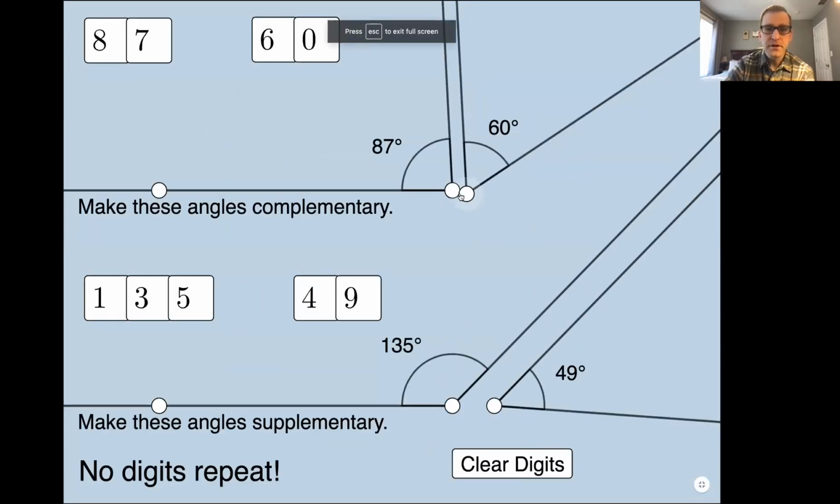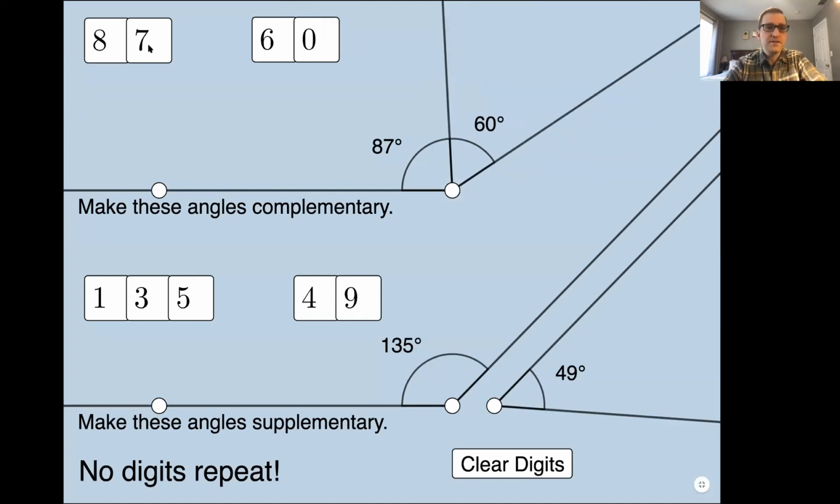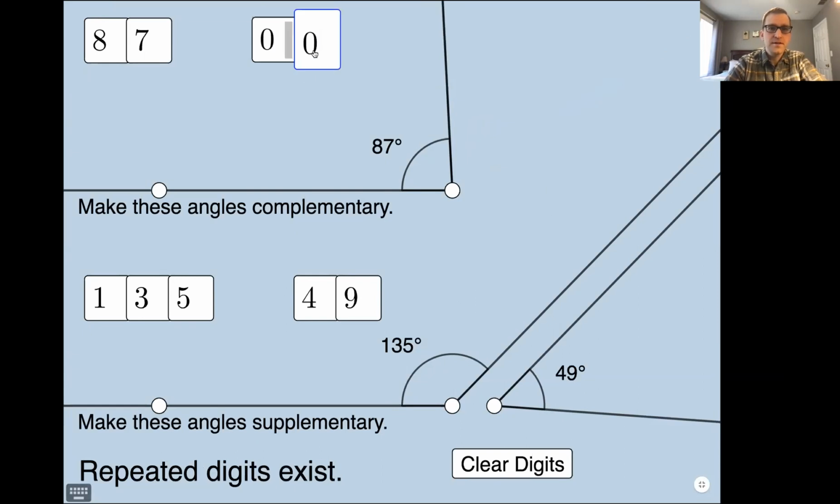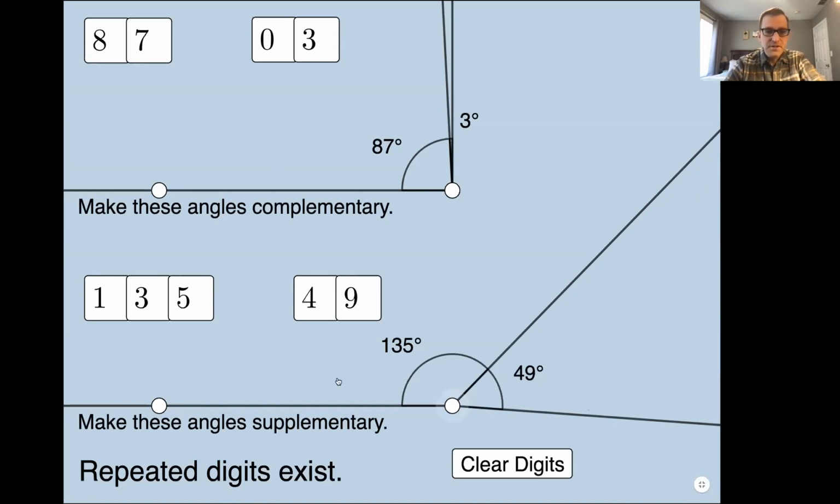I can move this over here, just try to see it. But I've got to make these complementary. So it's 87 and 03, right? Let me try that. Okay, so that looks complementary. Oh, repeated digits exist. Why do I have a thing repeating here? You see what I mean? But you see how something like this, what are my students focusing on?